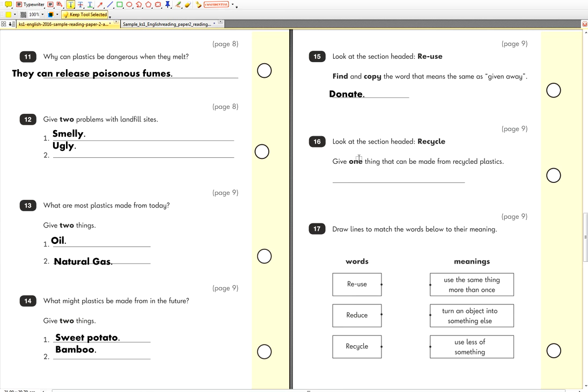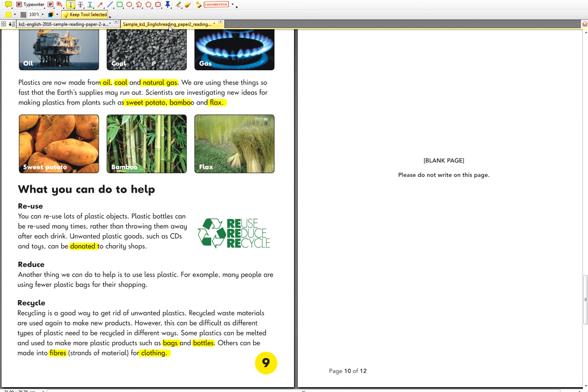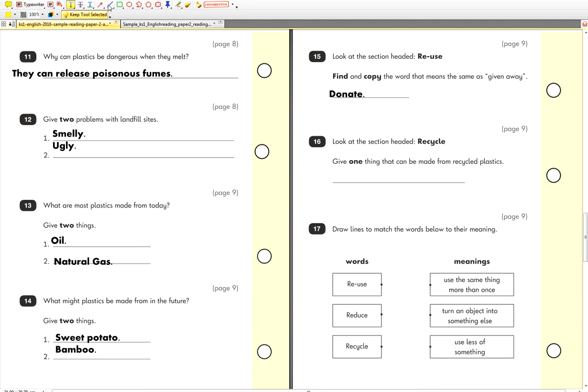Okay, that's fine. We only need to give one. So you look back at the text. We got the word bags, or bottles, or clothing. Should we write down clothing? Yeah. Okay, let's write down clothing. So we can write down clothes, or making clothing. Lovely. Done. So if you want to write bags, write down bags. If you want to write bottles, write down bottles.